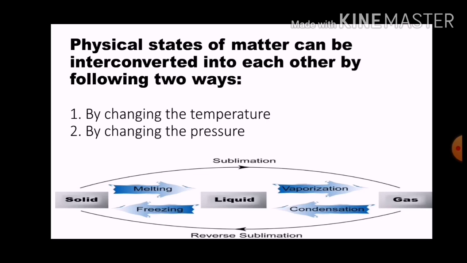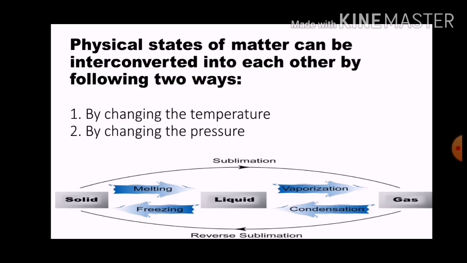Now we all know that the states of matter are interconvertible. But the questions are, what happens inside the matter during this change of states? What happens to the particles of matter during the change of states, and how does this change of state take place?